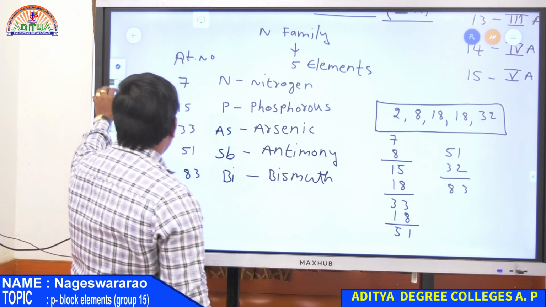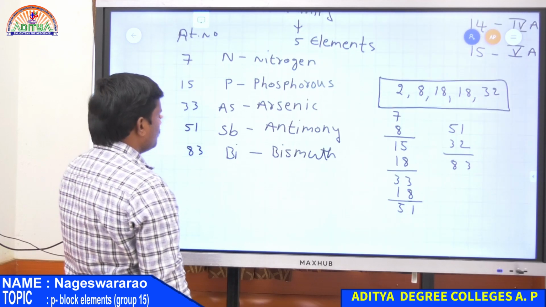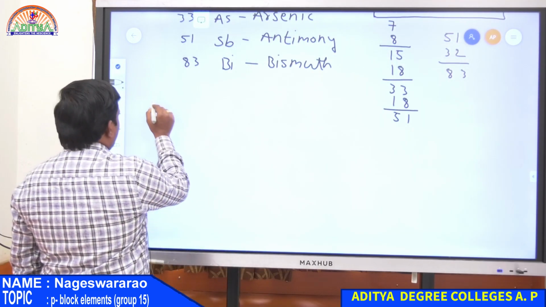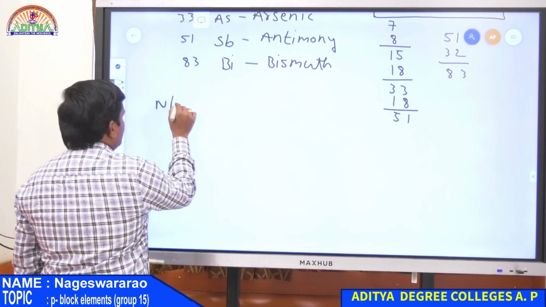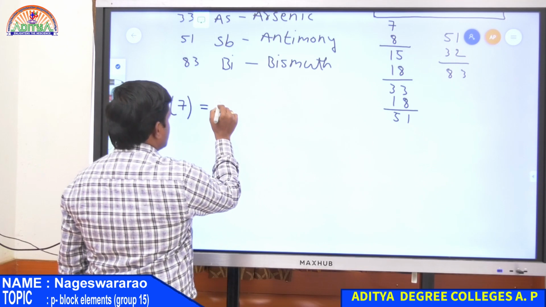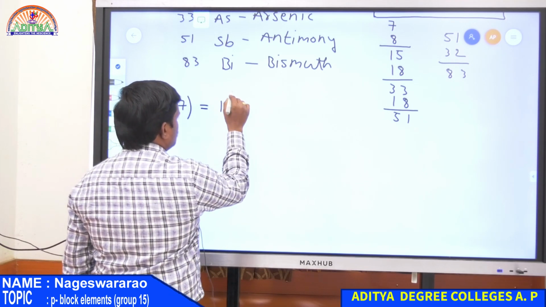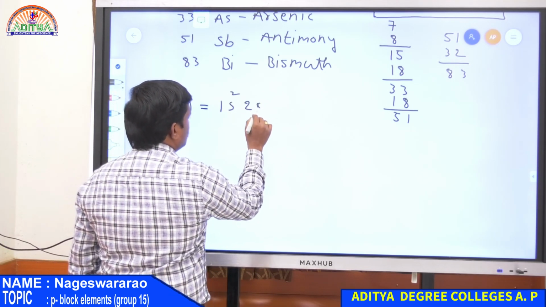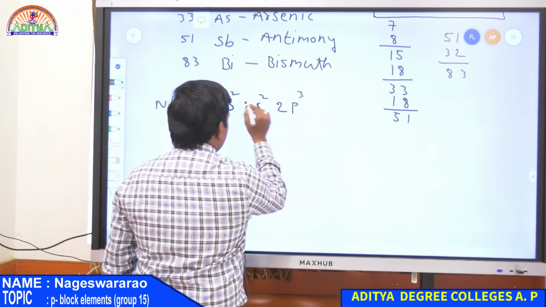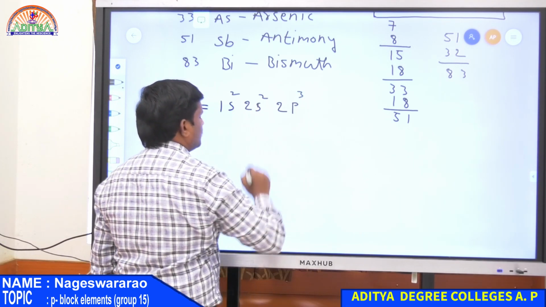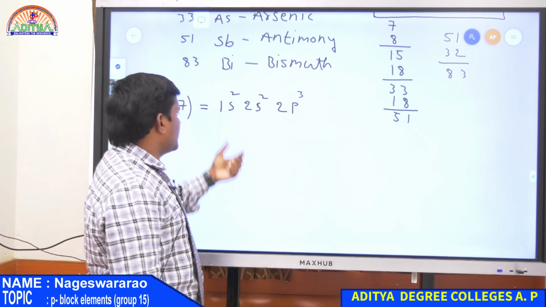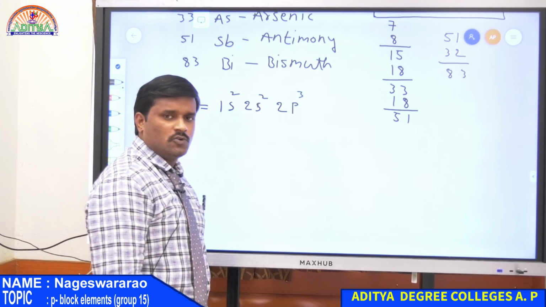Now what is the electronic configuration? Electronic configuration. So first one, nitrogen. Atomic number is 7. Therefore configuration. So what is the configuration for 7 electrons? 1s2, 2s2, 2p3. 2 plus 2, 4. 4 plus 3 is 7. Therefore for nitrogen, electronic configuration is 1s2, 2s2, 2p3.